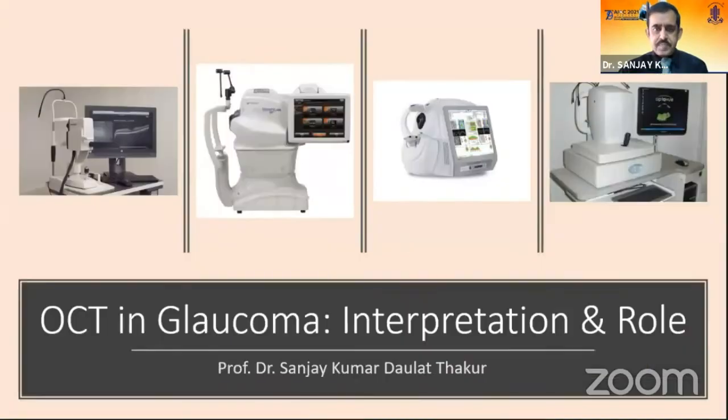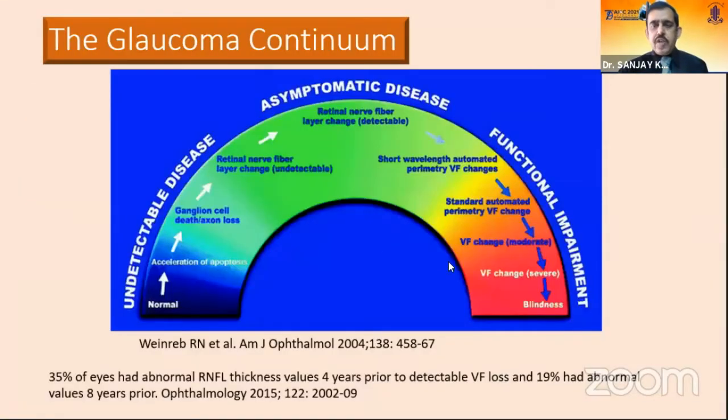on the role of OCT in the interpretation and the diagnosis of glaucoma. As we all know, 40% of the ganglion cells must be damaged before we can pick up a visual field defect. So if we can have an imaging modality which can detect retinal nerve fiber layer at this stage, we can diagnose glaucoma much earlier.